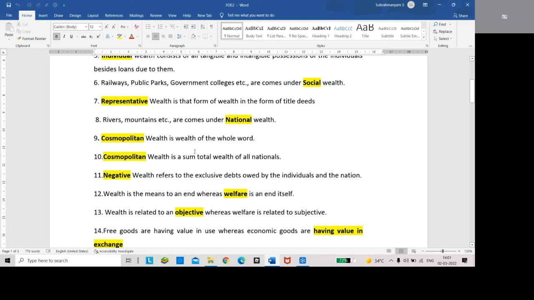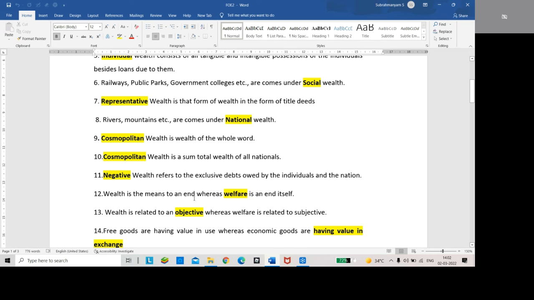Dash wealth is the wealth of the whole world. That is cosmopolitan wealth. Dash wealth is the sum of the total wealth of all nations. That is cosmopolitan wealth. Dash wealth refers to the exclusive debts owed by individuals and the nation. That is negative wealth. Negative wealth relates to debts and loans.